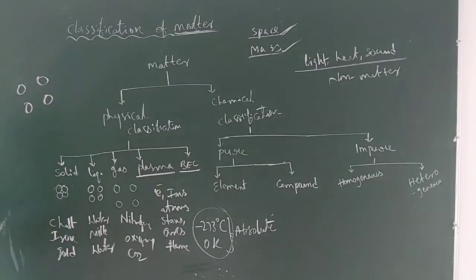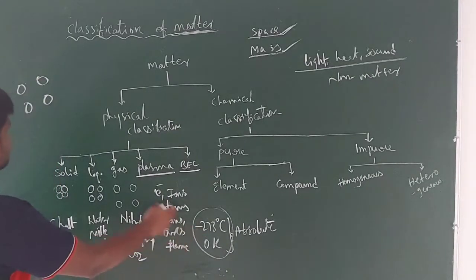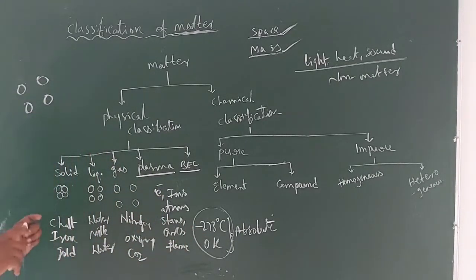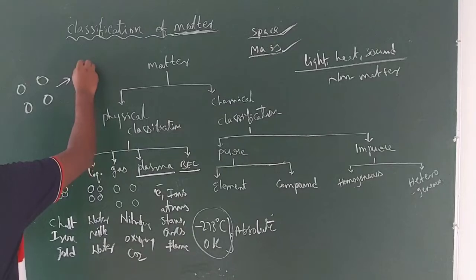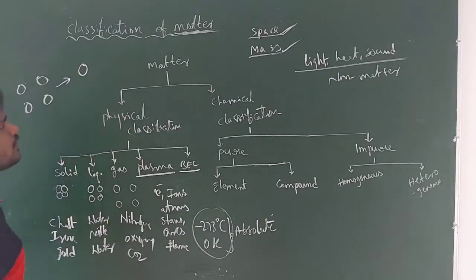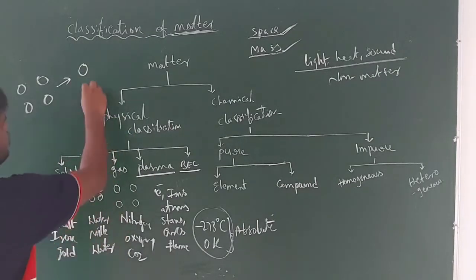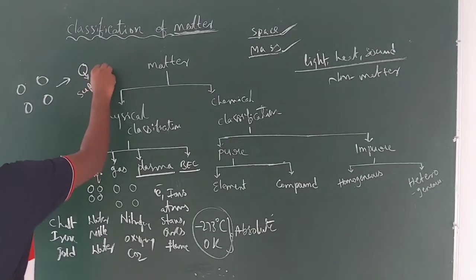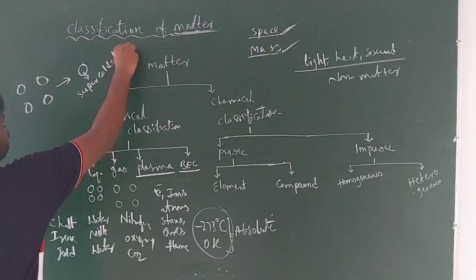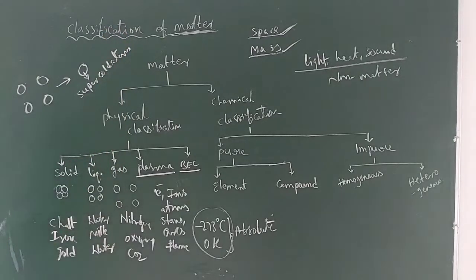When you place a substance at this temperature, the particles present in that substance combine together at minus 273 degrees centigrade and are converted into a single particle. This single particle is known as a supercooled atom.